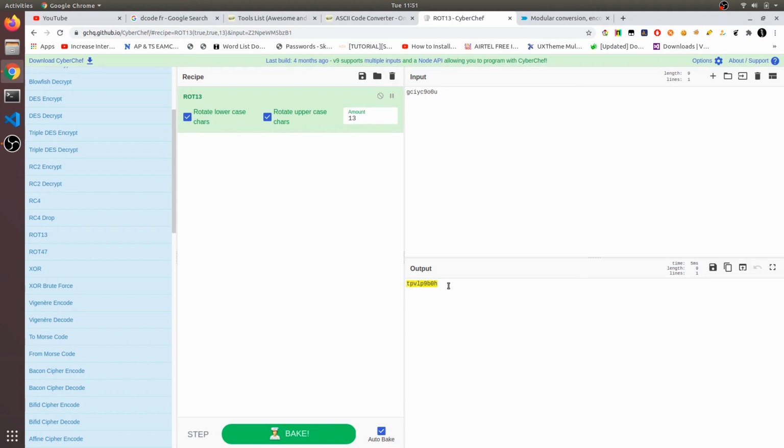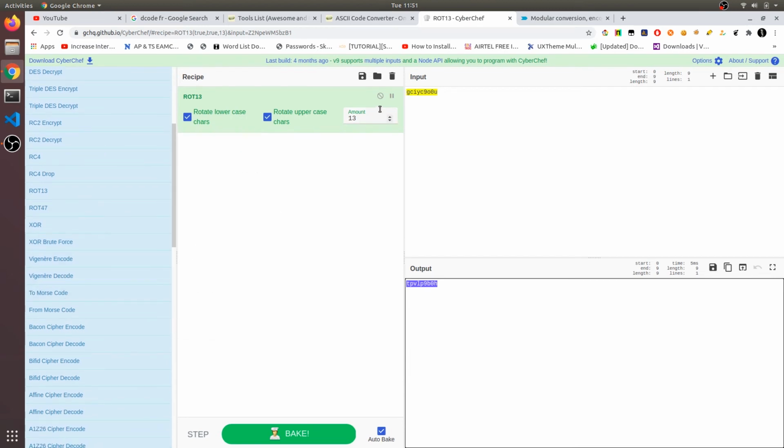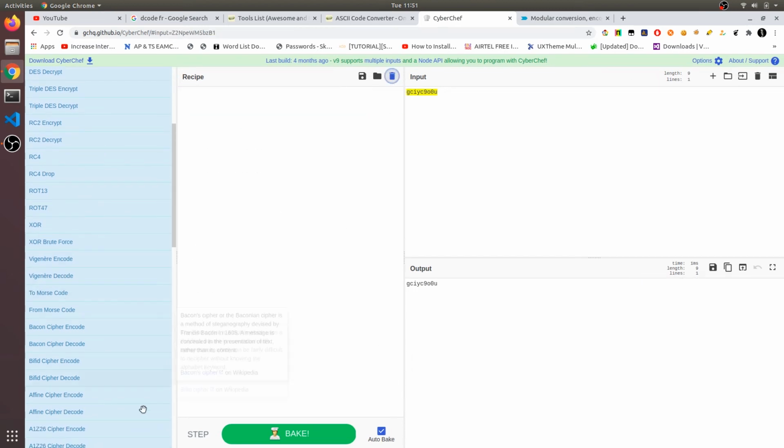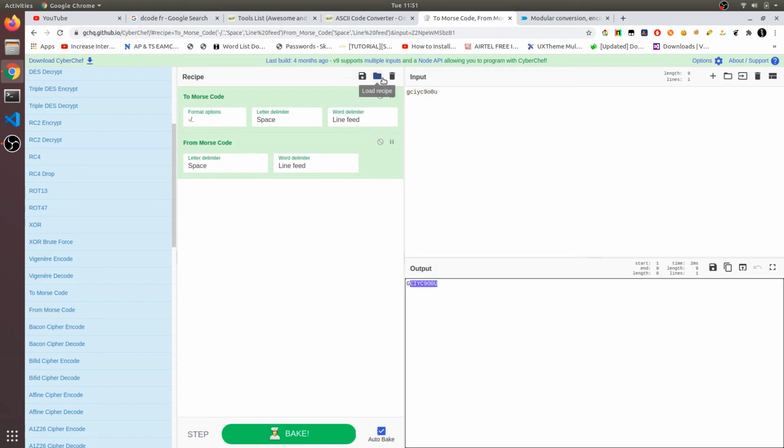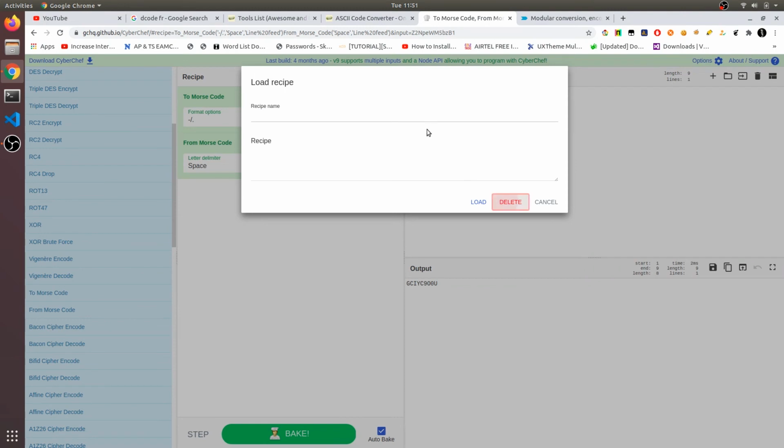So automatically this algorithm will be applied on this input, and then the output will be displayed. And you can also delete this one, and you can also check the Morse code, and here there is a magic tool. You can also convert this into the plain text.